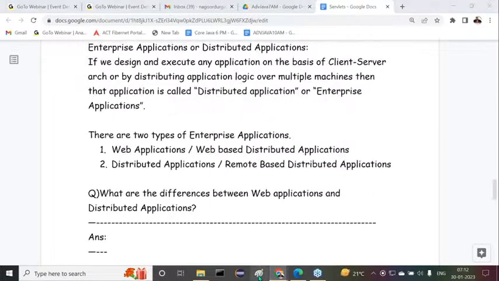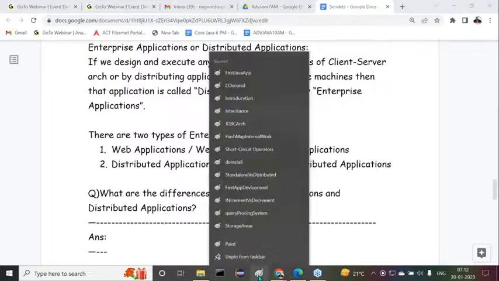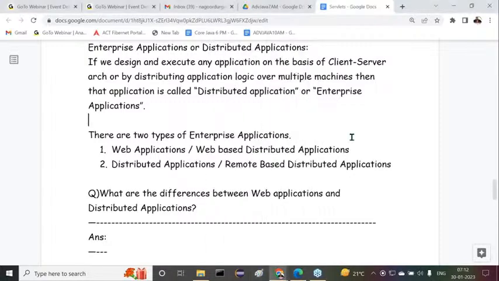Now tell me, all of you, how many types of applications exist in Java? By using Java, we are able to prepare two types of applications. What are they? One is standalone applications, and another one is distributed or enterprise applications. They are the two types of applications we are able to prepare.